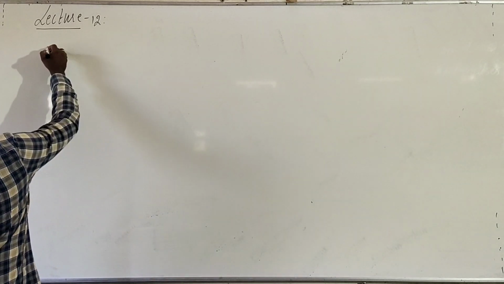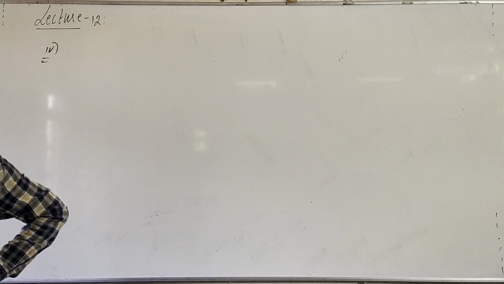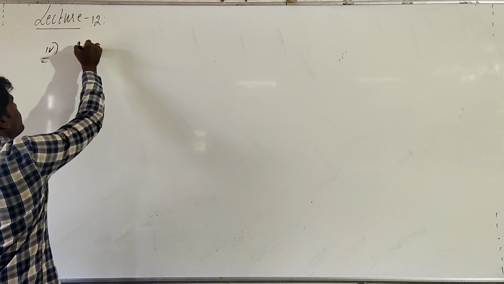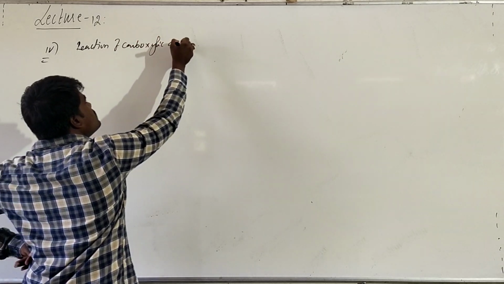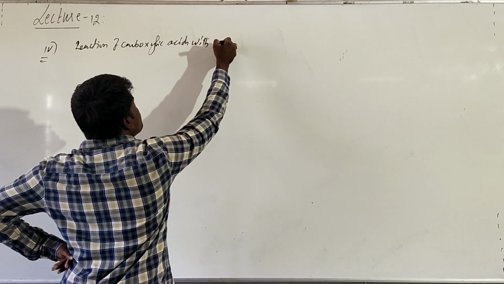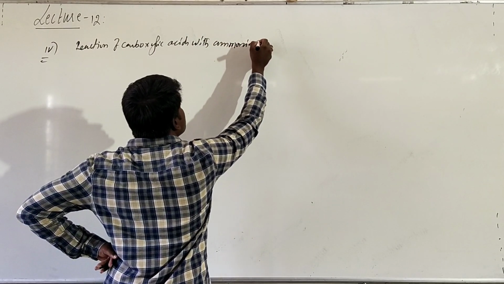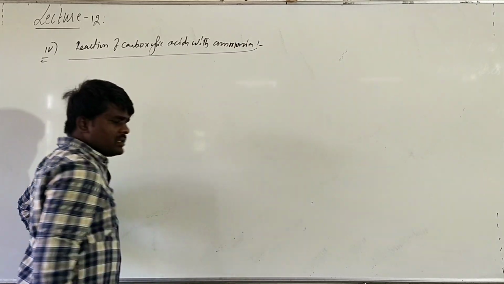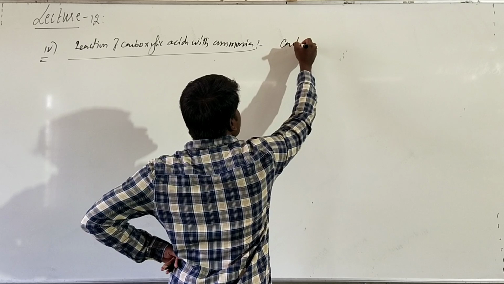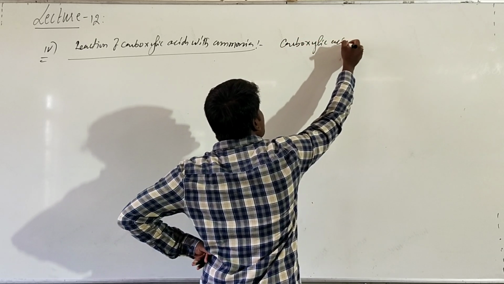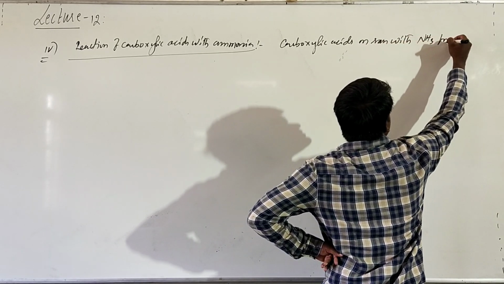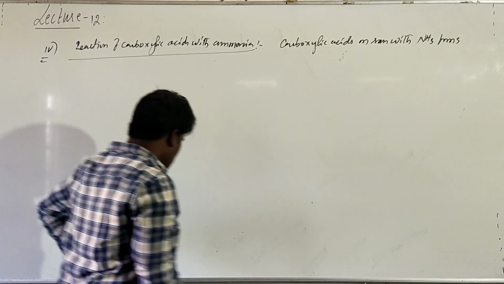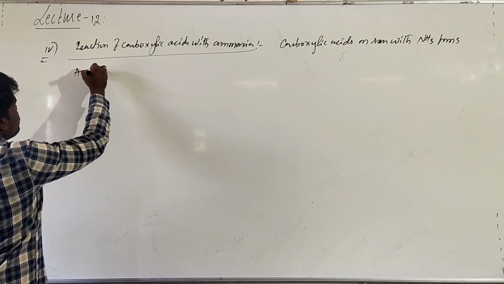Now there is another reaction, which is called reaction with ammonia. Reaction of carboxylic acids with ammonia. Right? Here, carboxylic acids on reaction with ammonia form ammonium carboxylate.